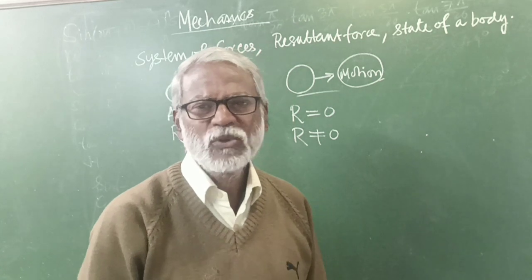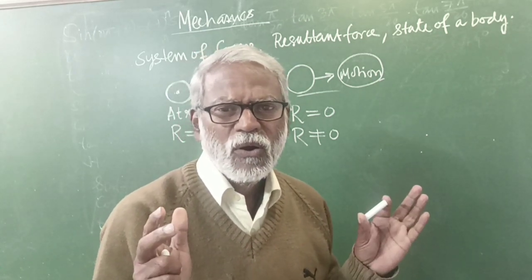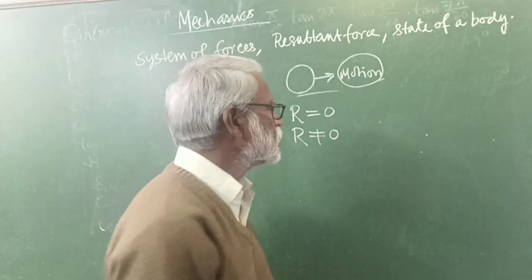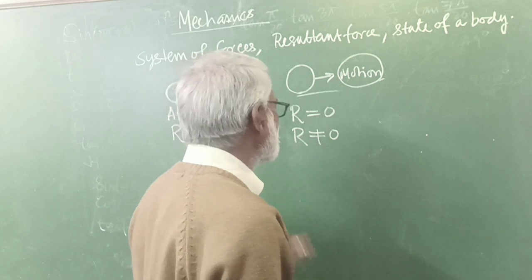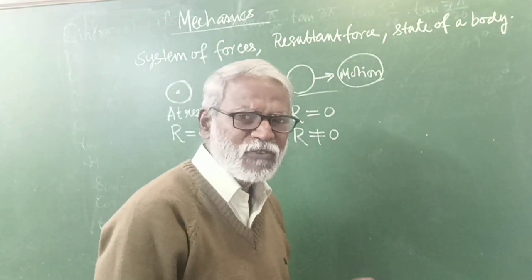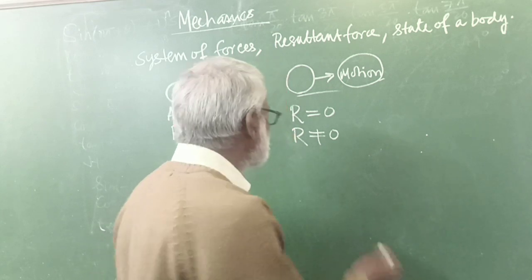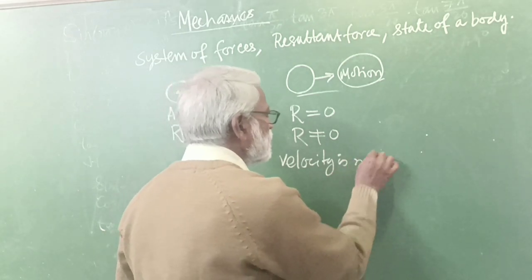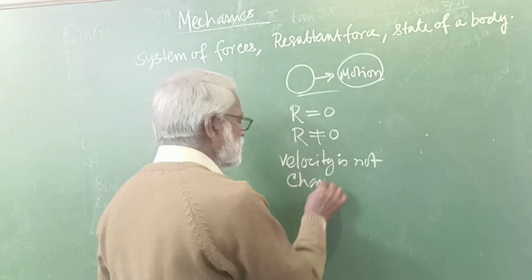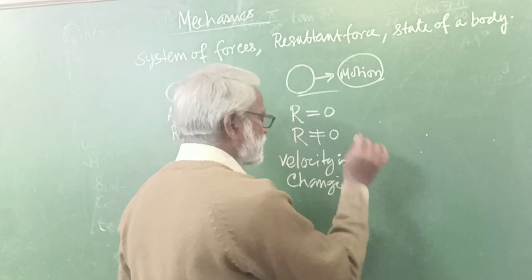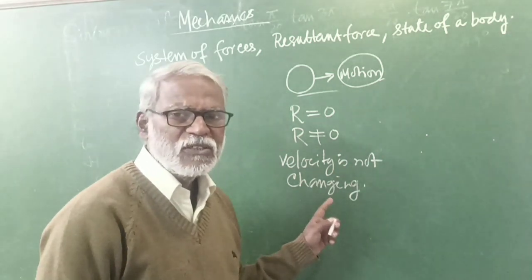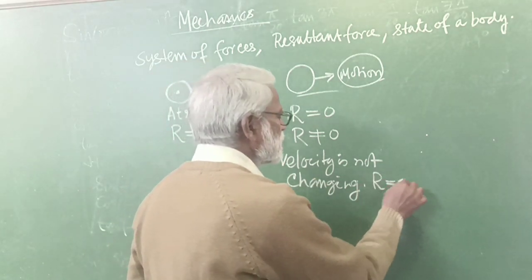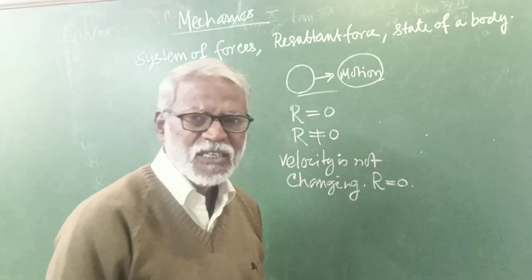Observing its motion means we have to observe its velocity. If we find that its velocity is not changing, in that case we can say the resultant is 0.